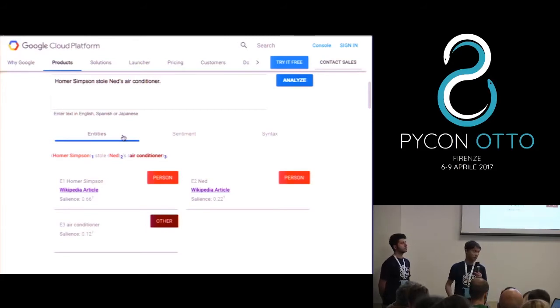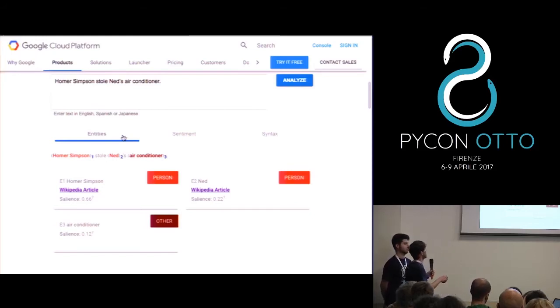Entities is very useful because we extract the main objects of the sentence. In this case, we have recognized that there is Homer Simpson, which is a single entity. We recognize that there is an air conditioner, which is again a single entity, so you recognize that these two words are part of the same entity. And we recognize that there is this person, Ned. You can see that for some entities, there is a link to a Wikipedia article, and this is useful in order to get all the information about these entities.